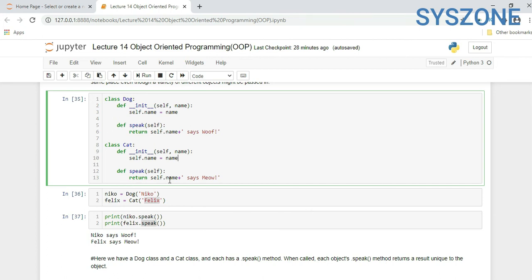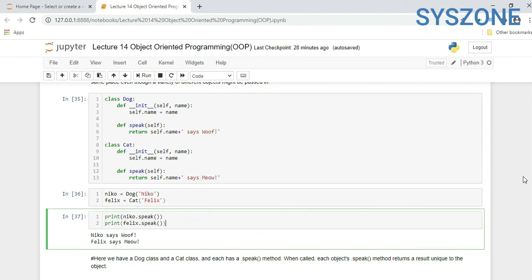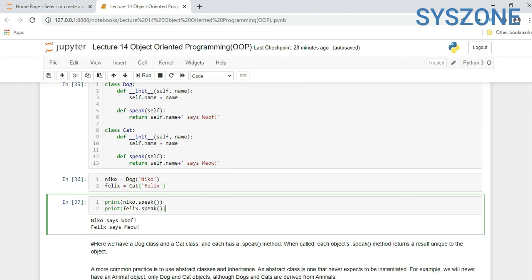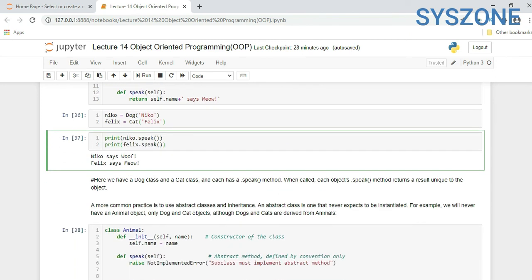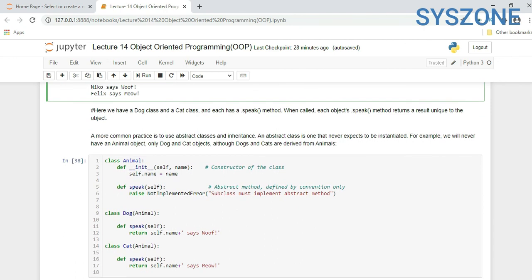So we are calling the same method with a different instance but we are getting a different result. Here we have different classes but the method name is the same in both classes. So this is known as polymorphism.